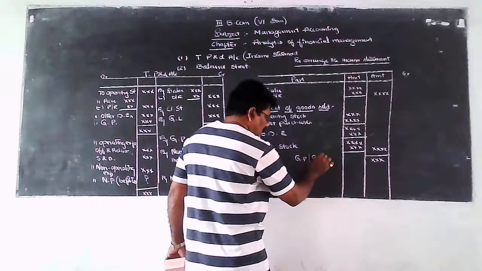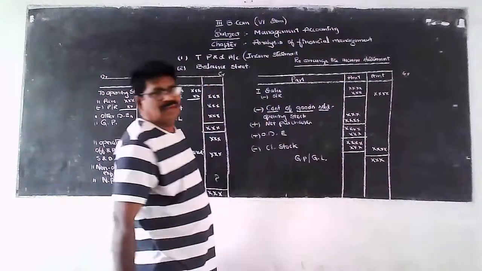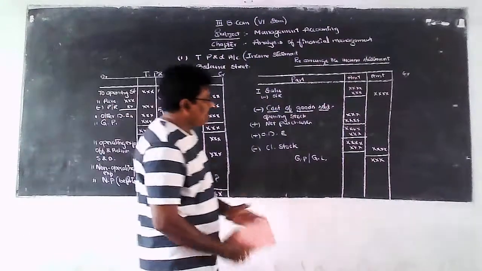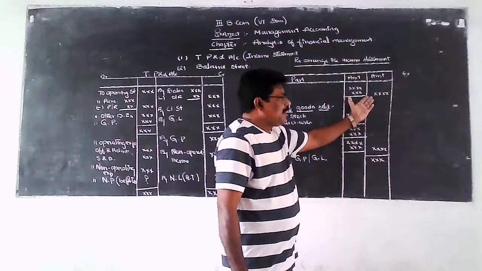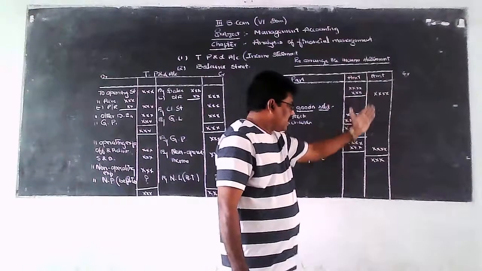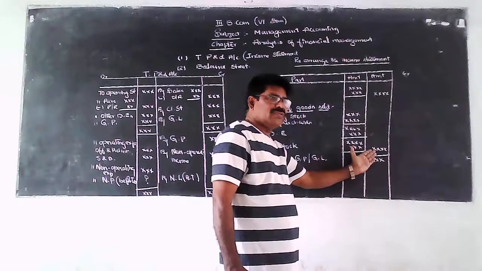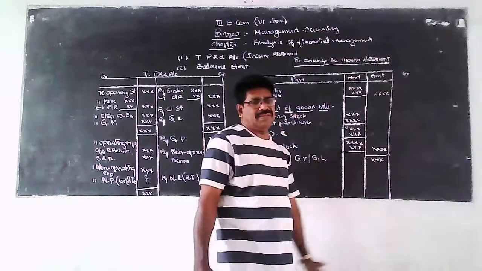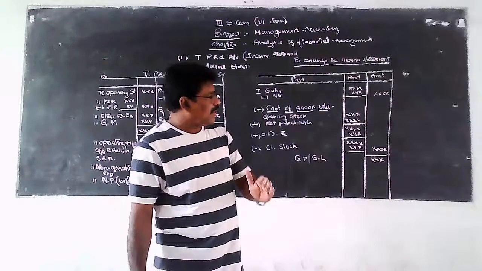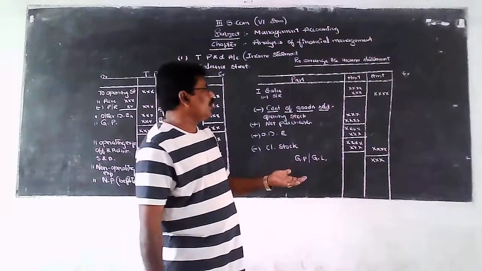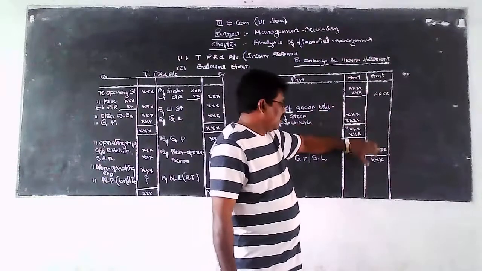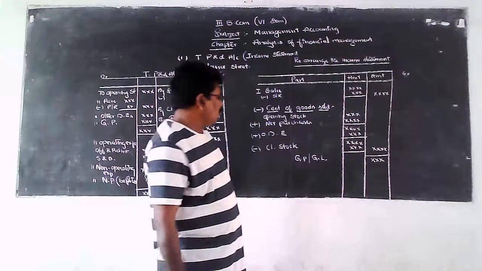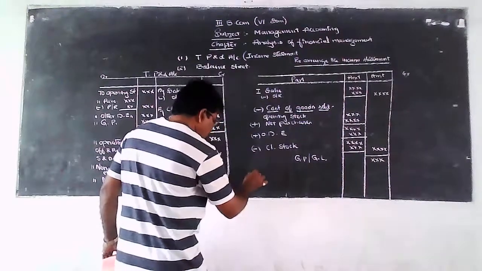If there is an excess of net sales over its cost of goods sold, then the difference amount is known as gross profit. If the cost of goods value is more than the net sales value, then the difference amount is known as gross loss.